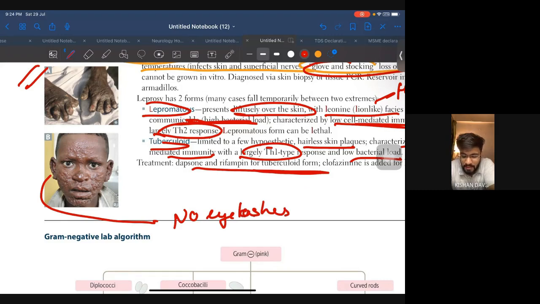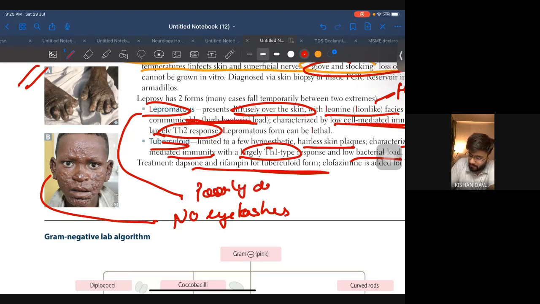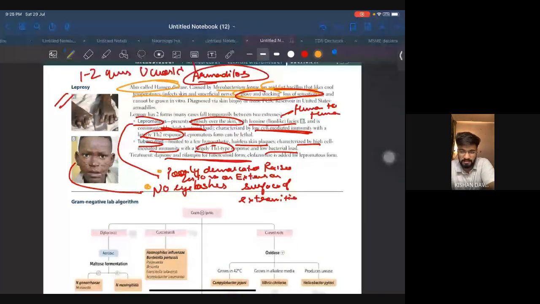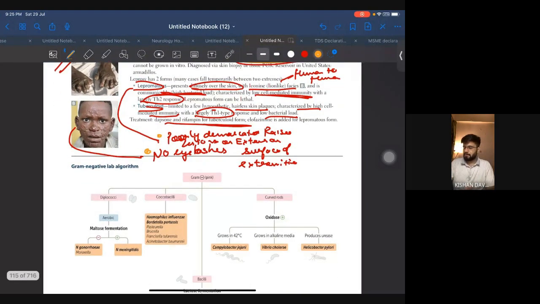Okay, and another thing, on the skin there will be poorly demarcated raised lesions on extensor surfaces of extremities. Okay, so this is what you have to remember in leprosy. That's it, nothing else. So with this, we finish the gram positive bacteria.